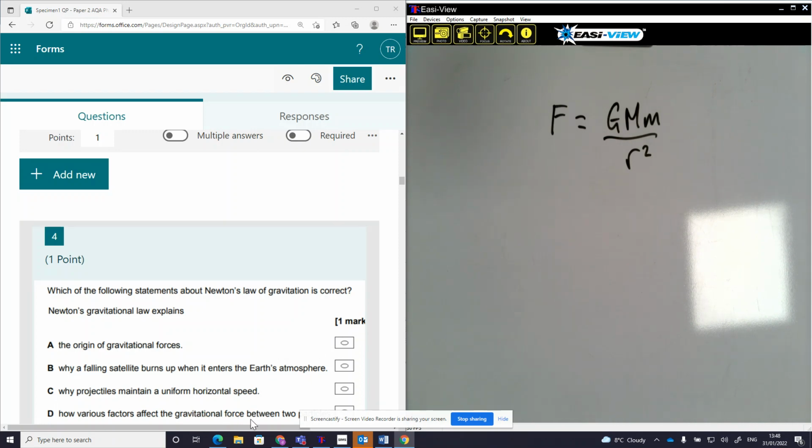How various factors affect the gravitational force between two particles. So their separation, and then basically this factor, the gravitational constant, gives an indication of the strength of gravity within the universe.